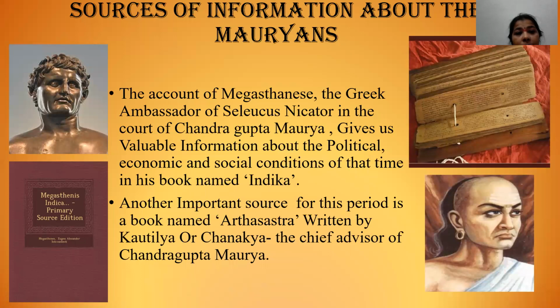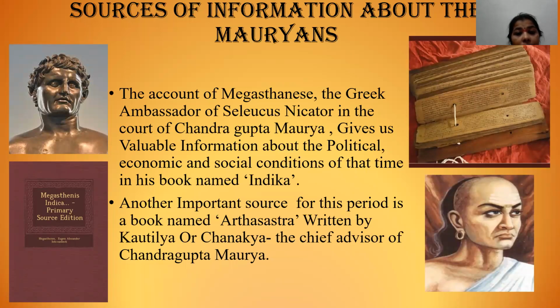Sources of information about Mauryans. So the first, as we have studied even in the 6th standard, there are two sources of information. One is archaeological sources and the second one is literary sources. So here we are going to see some of the sources. We are going to see about the Chandragupta Maurya and the Chanakya.